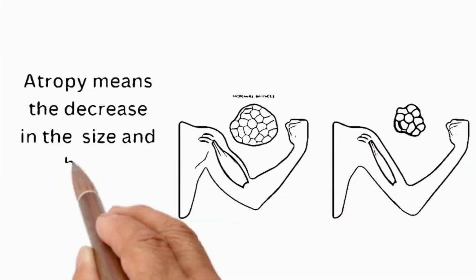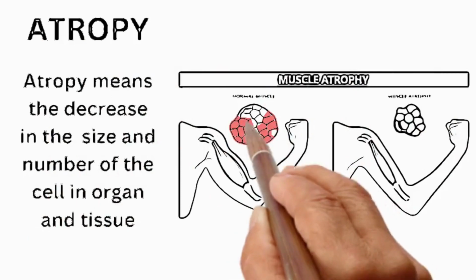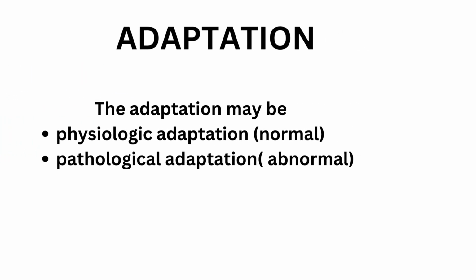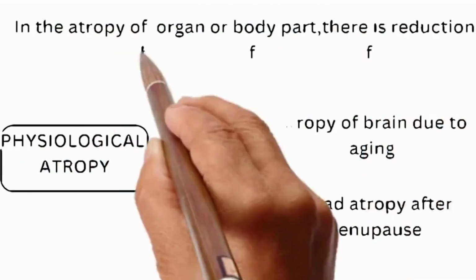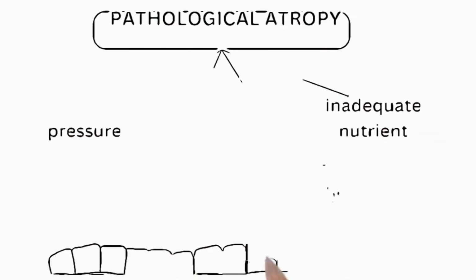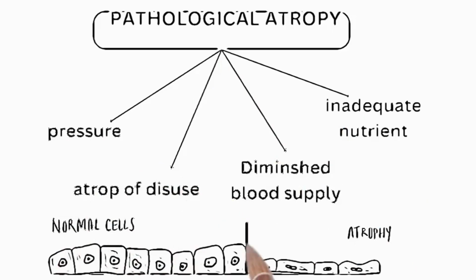Atrophy means a decrease in the size and number of cells, organs, and tissues, for example atrophy of muscle. The adaptation may be physiologic or pathological. In physiological adaptation, there is atrophy of the brain due to aging, and gonad atrophy after menopause. Pathological atrophy usually occurs under pressure, or from disuse, diminished blood supply, and inadequate nutrients.